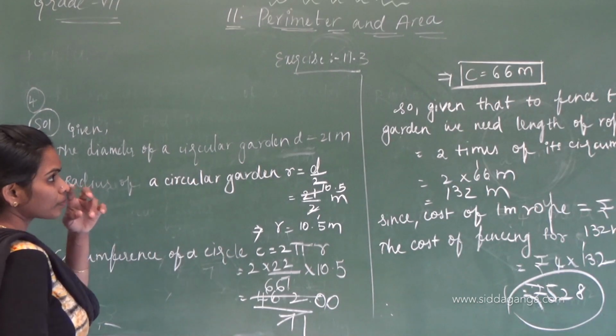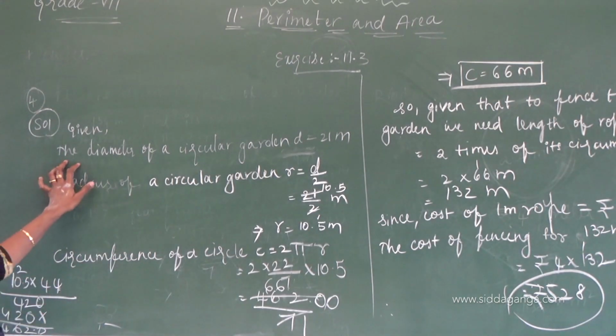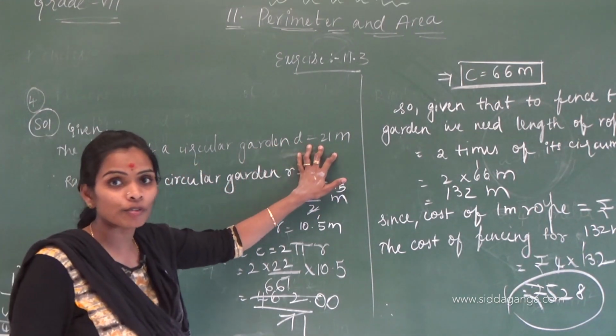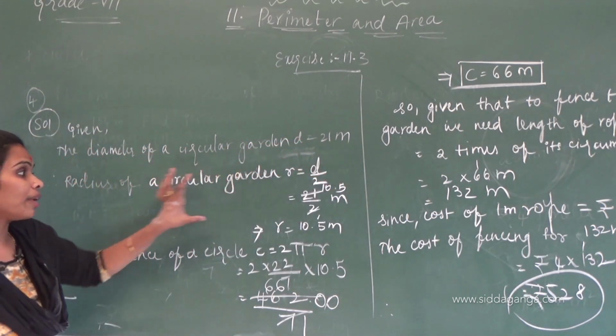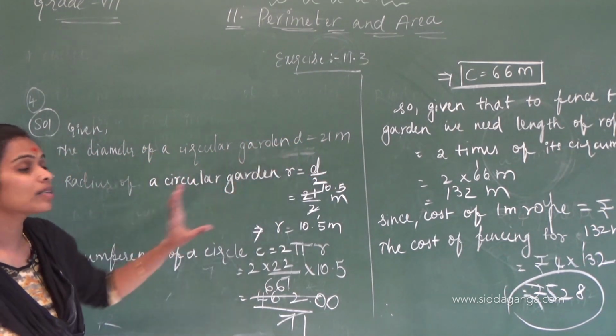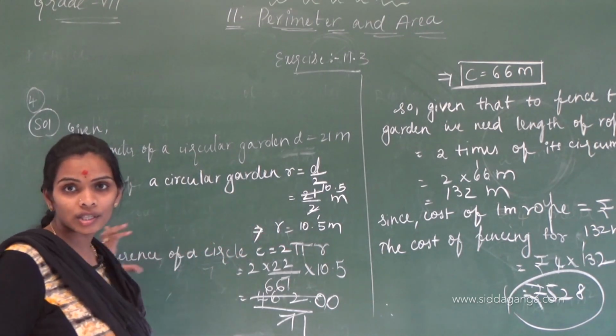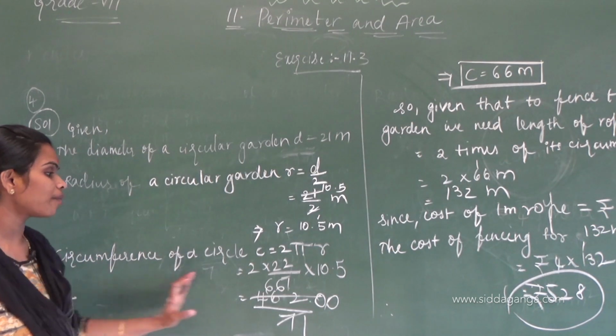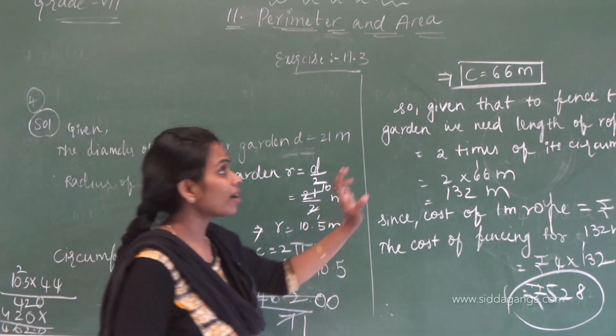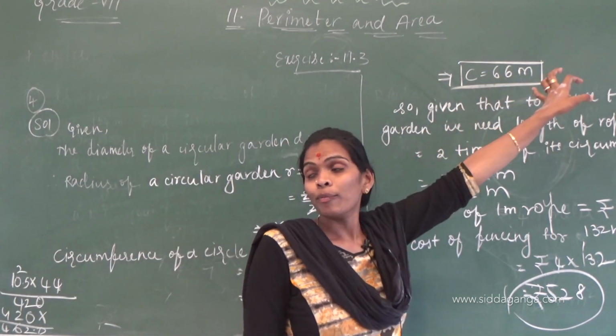What have they given? They have given the diameter of a circular garden. Using the diameter, we first find the radius. After that, if you know the radius, we can find the circumference. That's why I am finding the circumference. I find the circumference as 66 meters.